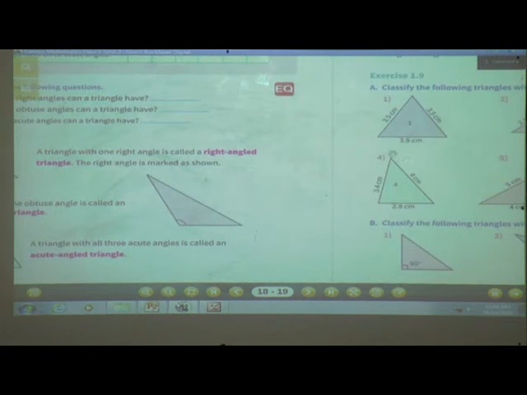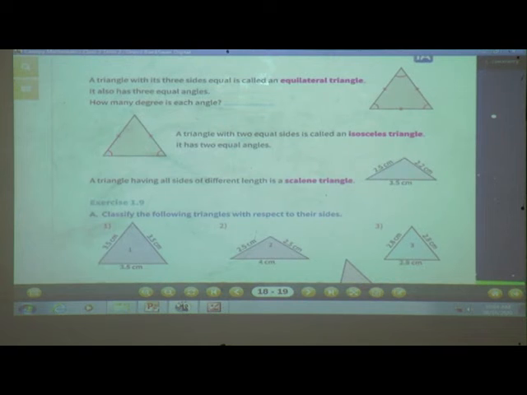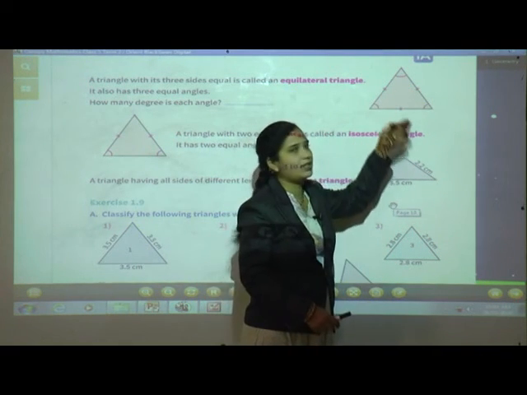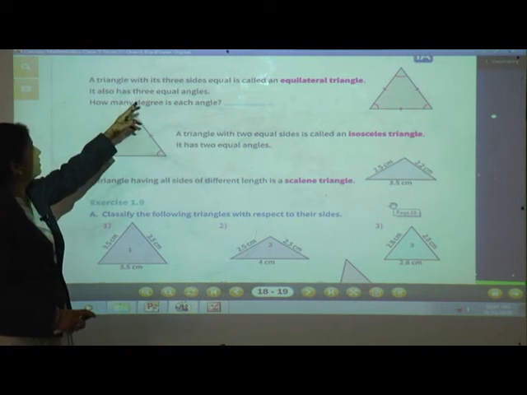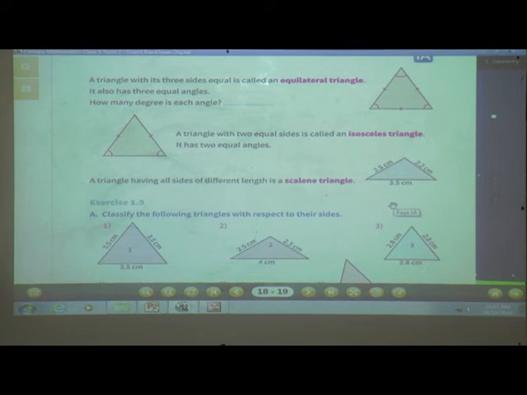Again, see page number 19. Here, a triangle with its three sides equal is called an equilateral triangle. See, here are the marks that show the lengths of these three sides are equal. So it has three equal angles. How many degrees each angle? That means 60 degrees, because 60 plus 60 plus 60 is 180.